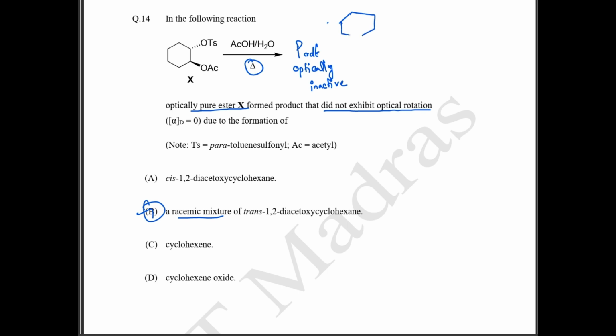So let me draw the structure completely. This is going to be your OTs, and your acetate group can be written like this: double bond O. Your acetate oxygen will have lone pairs, right? This lone pair will attack this carbon and remove your OTs group. So this is going to form again a 5-membered ring.